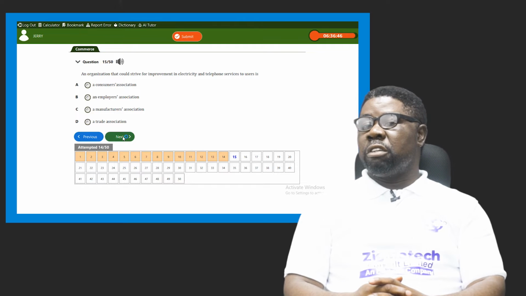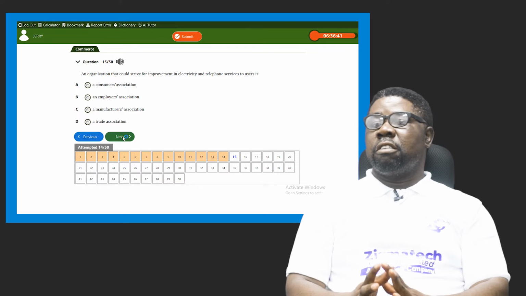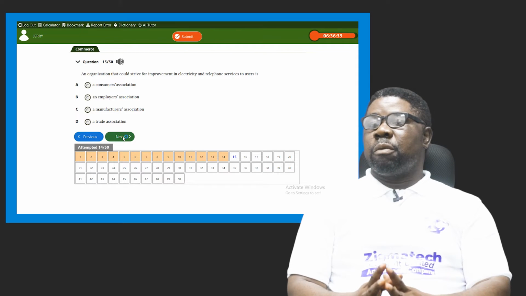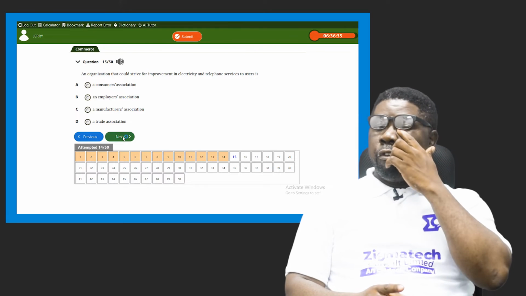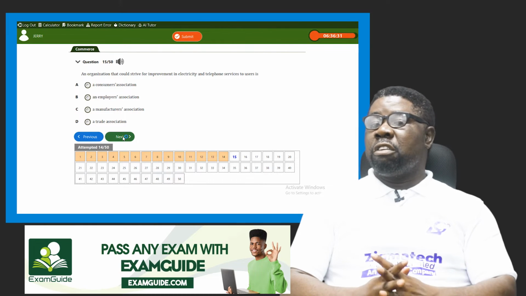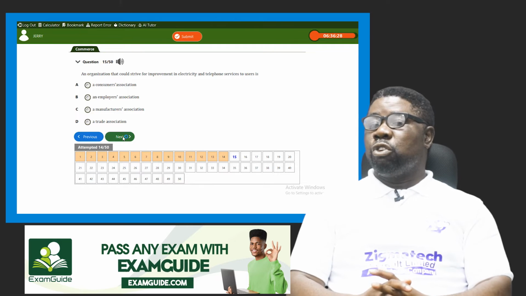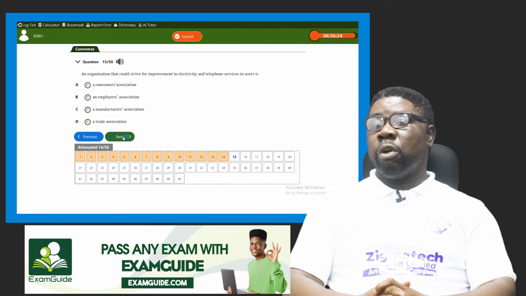Then the next question, number 15, says, an organization that could strive for improvement in electricity and telephone services to users is who? Any existence whose interest is to ensure that pressure mounts for there to be an improvement in electricity supply and telephone services supply to users. I think now the question is clearer, so you could look at the options.